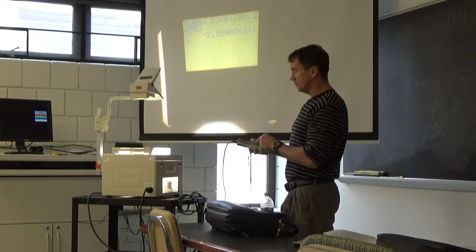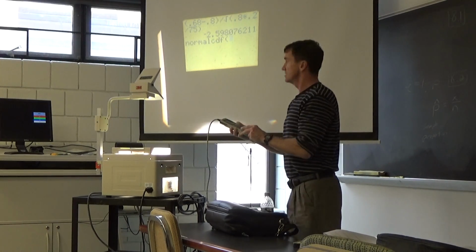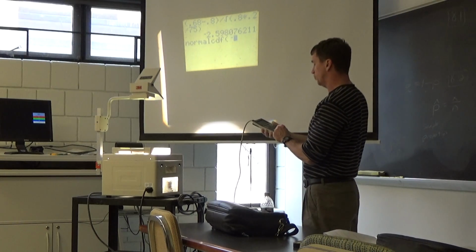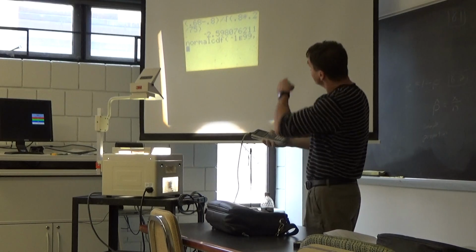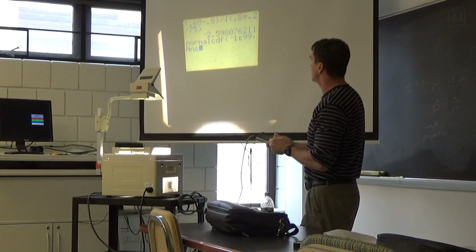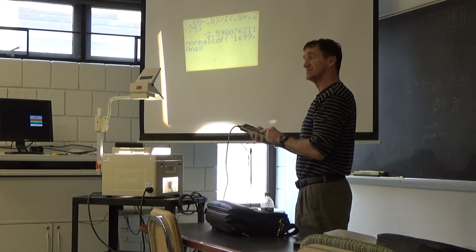And then I would do my second distribution, normal CDF. Now I would put all my z's. So my low z would be negative 1 E99. My high z would be that number. If I just write Ans, the last answer, that'd be my high z.